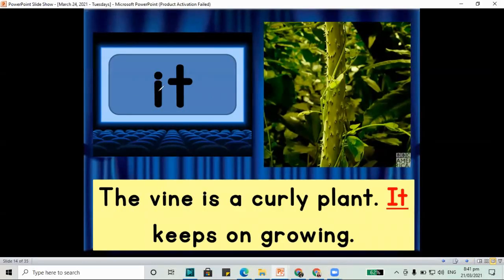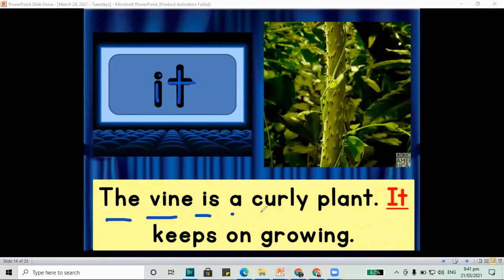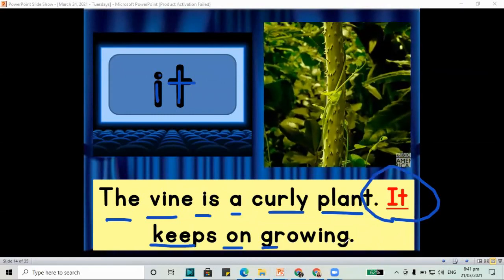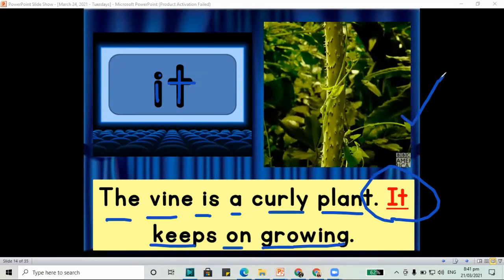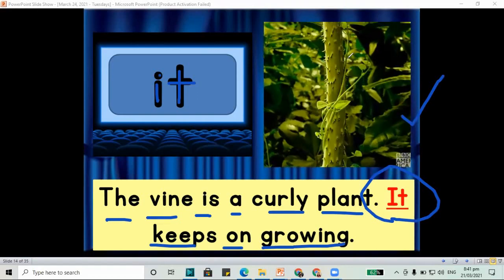Another word, I and letter T, it. The vine is a curly plant. It keeps on growing. See, we have our vine and it keeps growing up on the stalk. We have it.